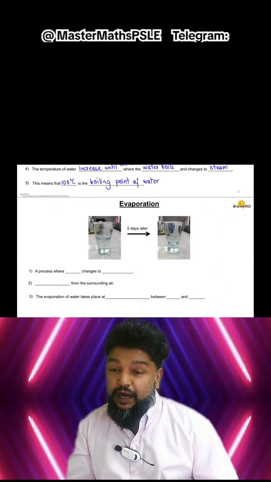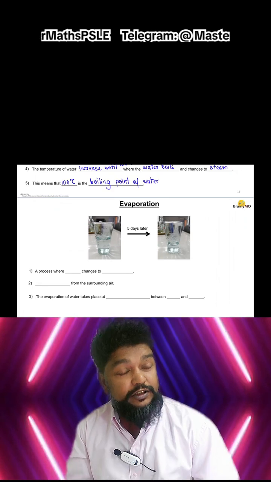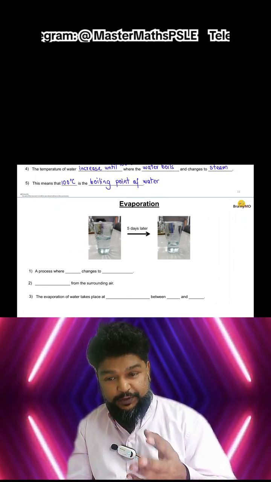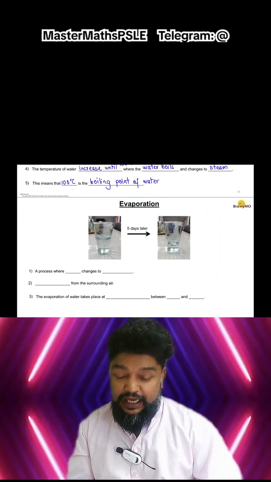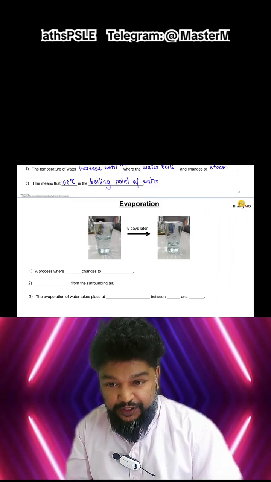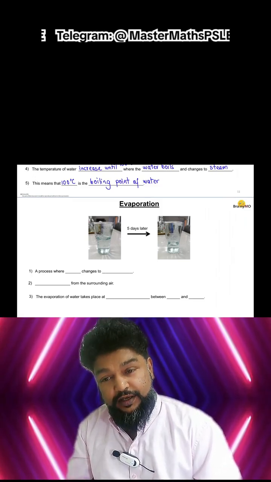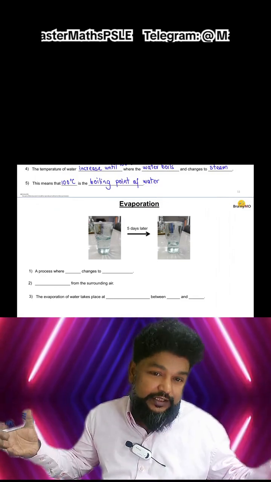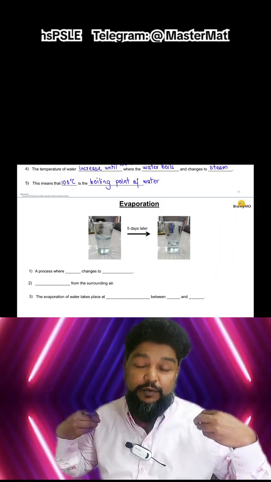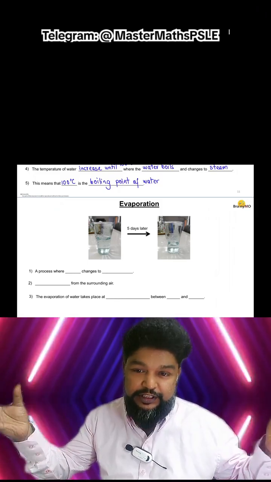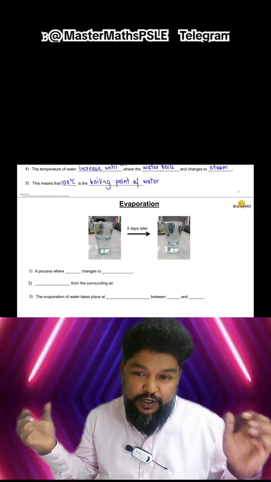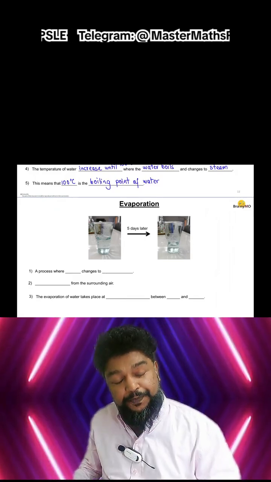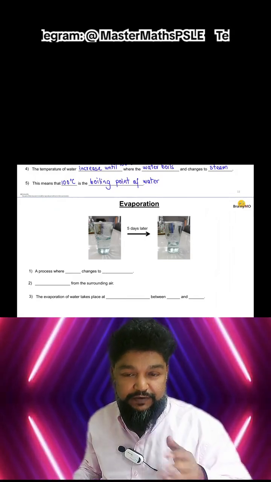Now, water has two processes in there, right? One is boiling, which we just learned, which needs 100 degrees to take place, and the other is evaporation. Thanks to evaporation, our clothes can actually dry. We don't need 100 degrees in order to get the water from our clothes to disappear and become gas, right? So what is drying? It's effectively water becoming a gas state, and that happens thanks to this process called evaporation.